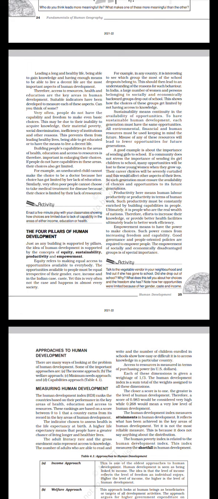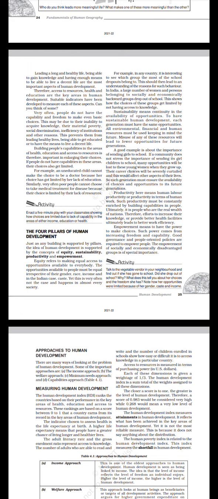The four pillars of human development. Just as any building is supported by pillars, the idea of human development is supported by the concepts of equity, sustainability, productivity, and empowerment. Equity refers to making equal access to opportunities available to everybody. The opportunities available to people must be equal irrespective of their gender, race, income, and in the Indian case, caste. Yet, this is very often not the case and happens in almost every society.